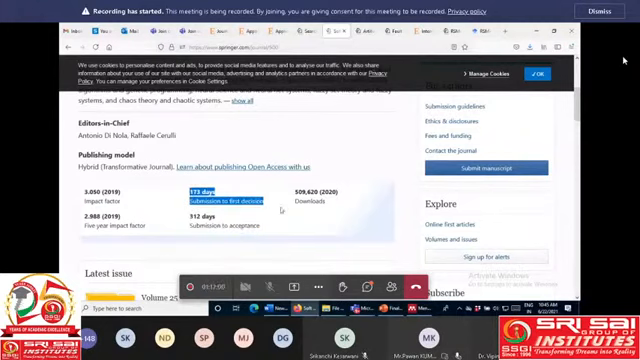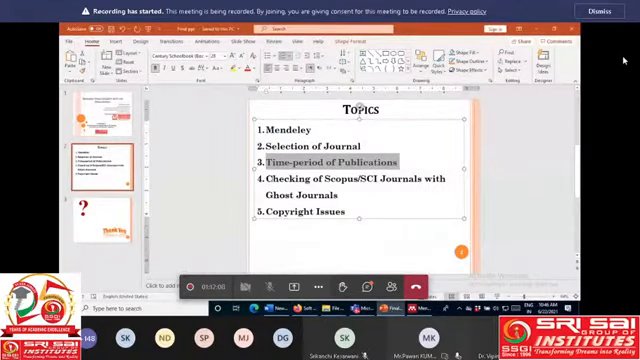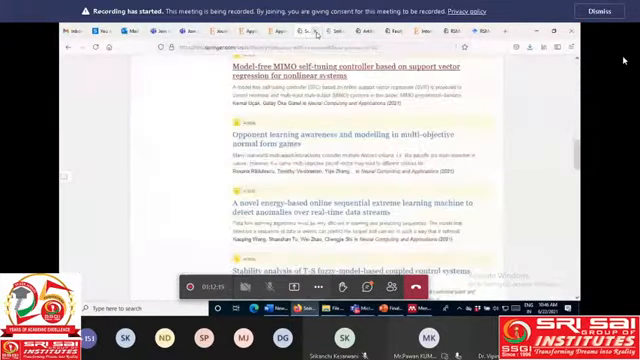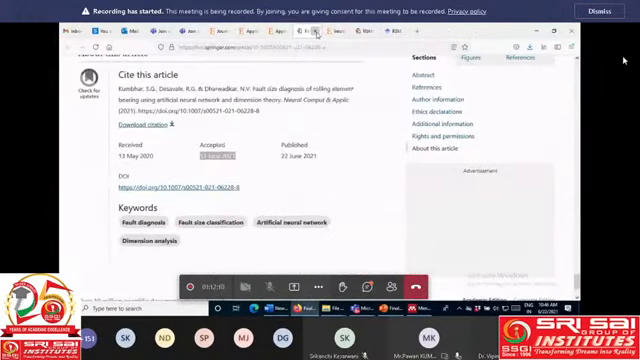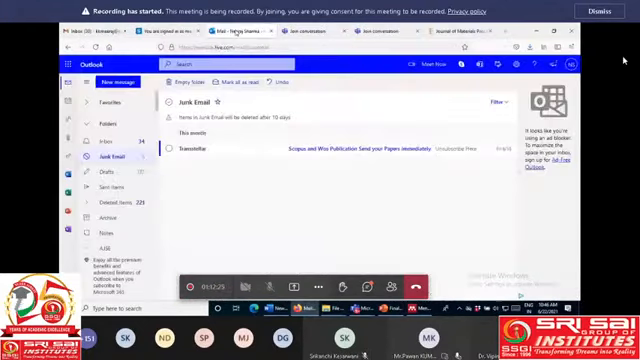Then the fourth thing, checking of Scopus. For this I am showing you my email. Actually I did not delete that mail, because if you belong to the research community, you will definitely get these kinds of mail. This is one mail I did not delete: Scopus and Web of Science publication, send your paper immediately. This publication house is Transtellar.